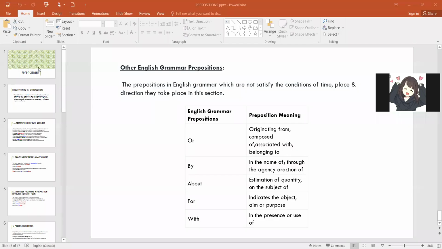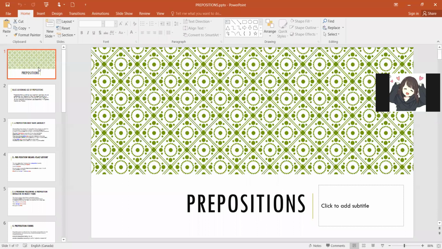So here let's take a look at prepositions now. No wonder this slide is a bit longer, right? I have tried to include all the points I thought are important, but you don't have to focus on the rules, right? Because your question will not be theoretical, like explain what are prepositions. You are simply going to get a few sentences and you are supposed to fill in the blanks with the correct prepositions. However, this all is necessary just to build a base. If you remember in school time, we were simply told this is what you are supposed to use here, right? And we used to gather that knowledge, imbibe that knowledge and apply it.